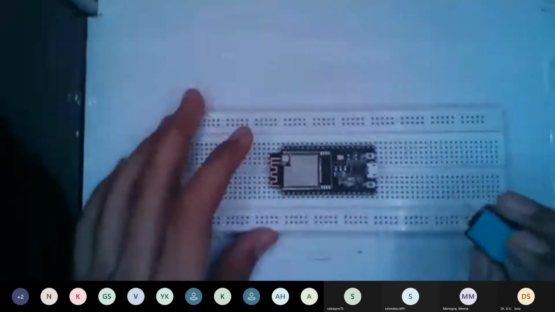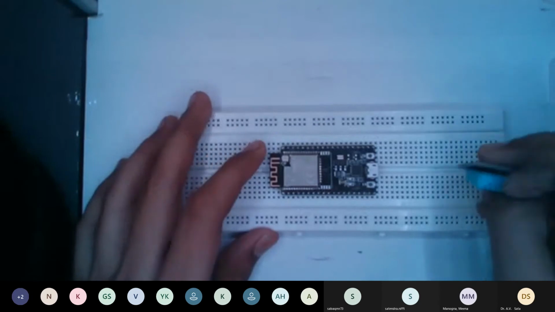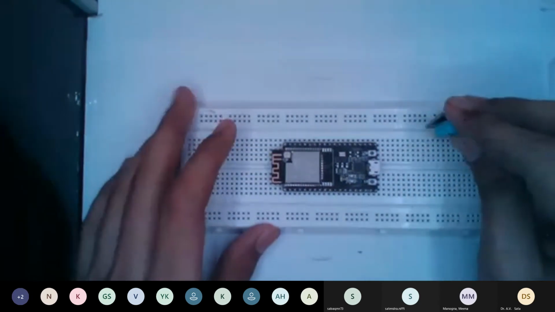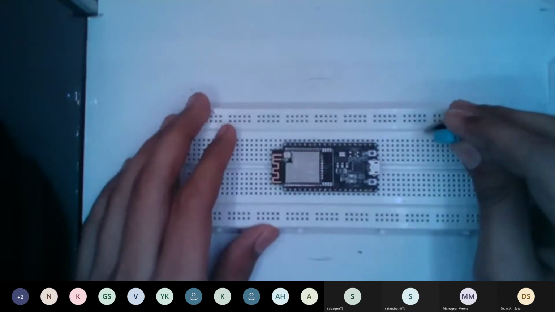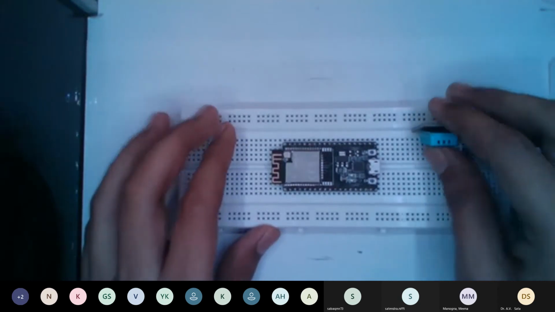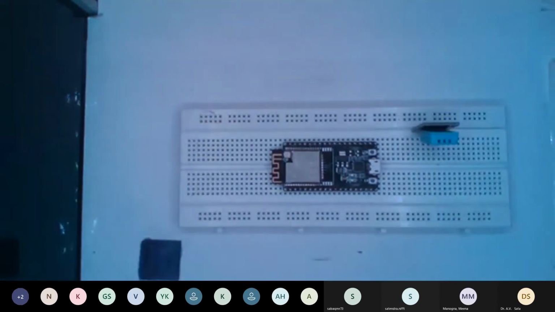Then I will put this DHT sensor over there, and then we'll collect the data.